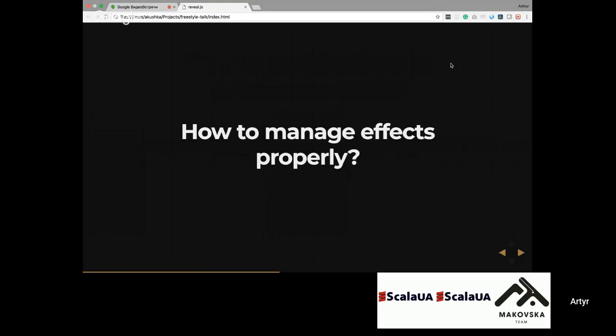It's a principle of engineering, and it sounds like postponing all critical decisions till they really need to be made. It means that idea-wise, we shouldn't think about the effect that we want to choose, or everything about our program. For example, we don't want to choose a database from the start. We don't want to choose some queue provider from the start. We want to develop as much as possible till we get all the information about our business domain to choose the effect that we want to have.